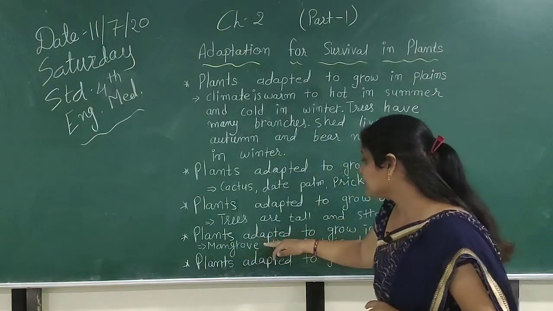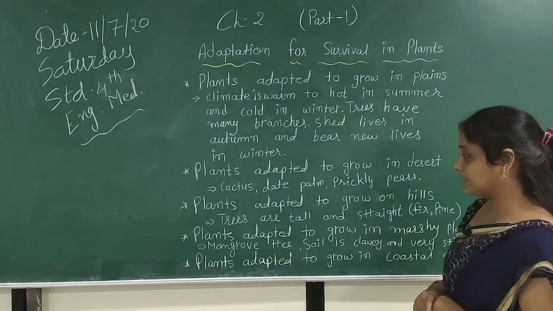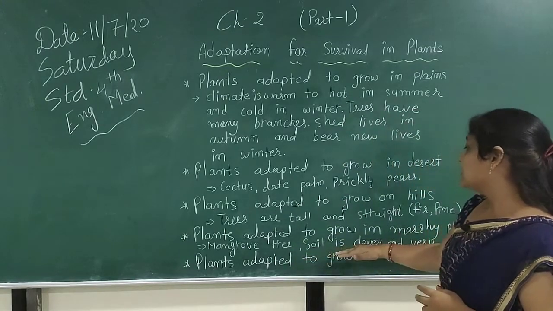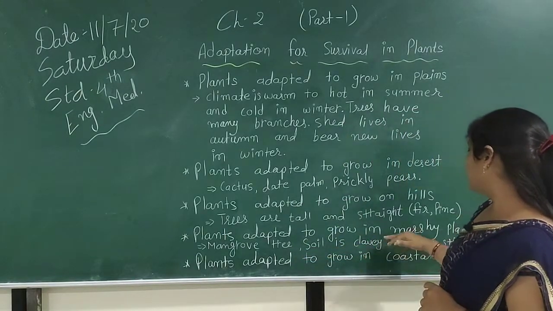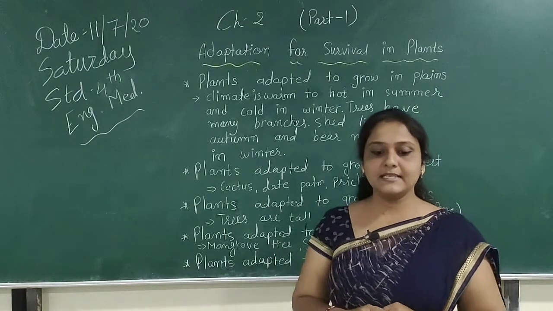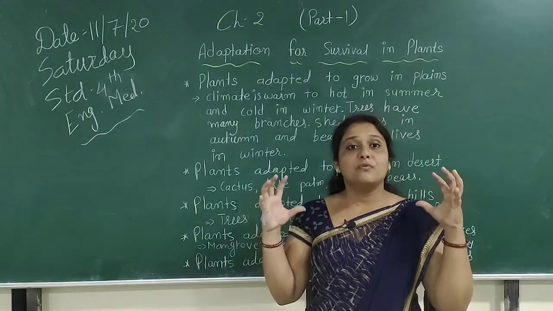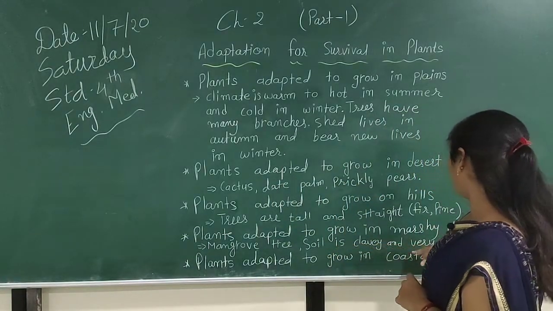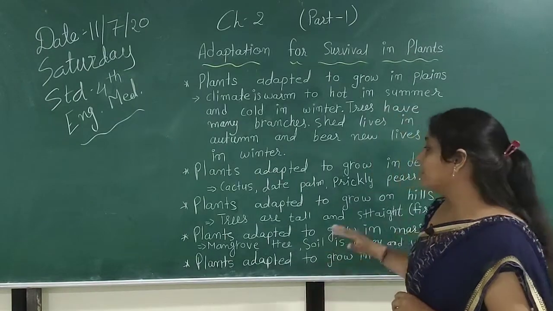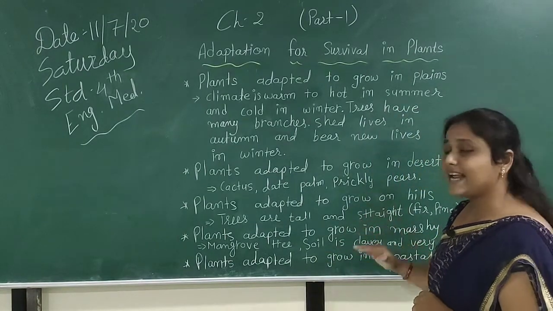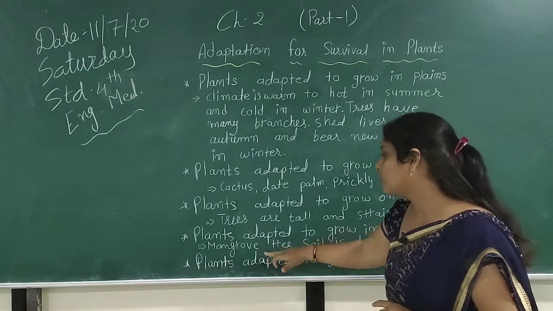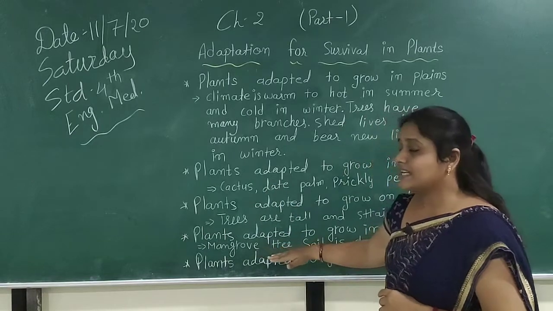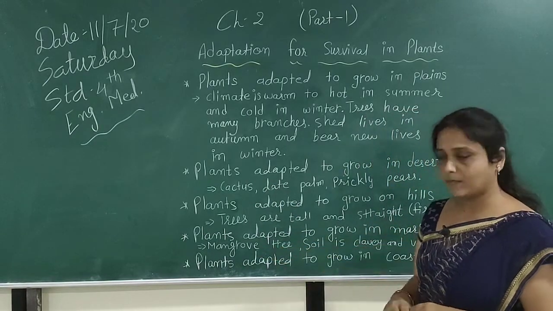Then after, plants adapted to grow in marshy places. The mangrove tree is the most famous example which grows in marshy places. These are areas where the soil is very clayey and very sticky. Because of this, not all types of plants can grow there. Only the mangrove tree grows there. These plants breathe through their roots.